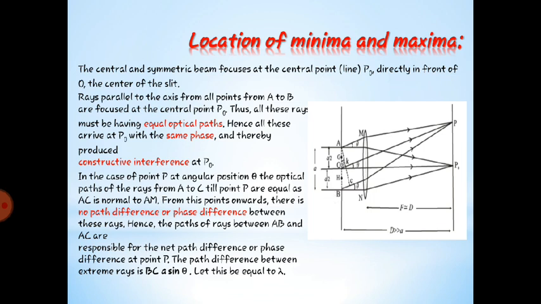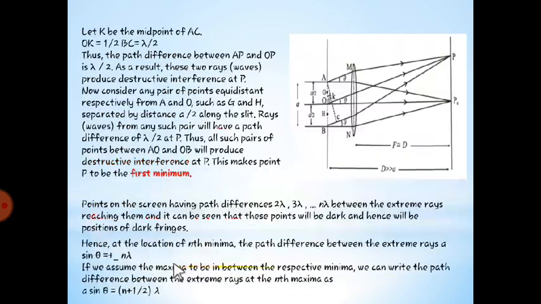Sine theta is nothing but BC divided by A, as sine of an angle is opposite side divided by hypotenuse. Since the normal makes 90 degrees here, the hypotenuse will be AB, and AB is A. So what will be BC, or what will be the path difference? It is A sin theta, and it is equal to lambda.